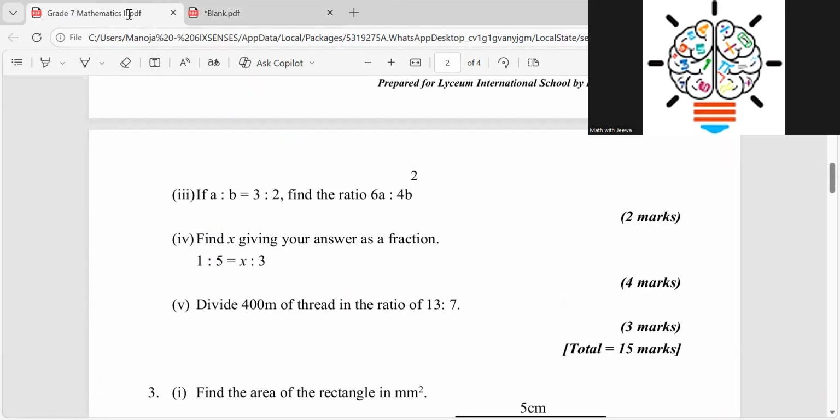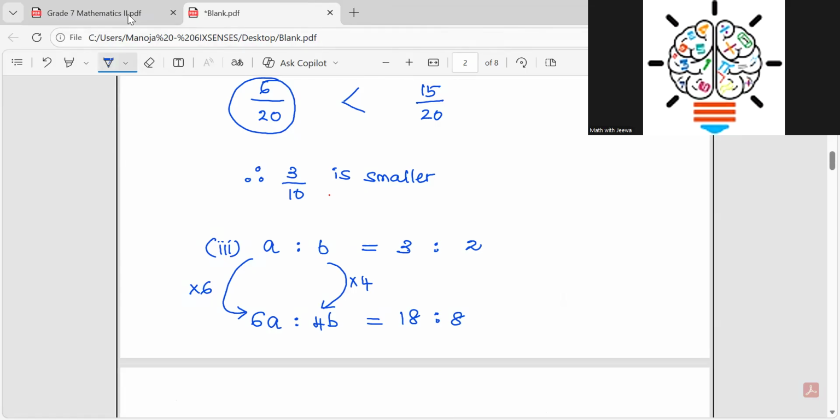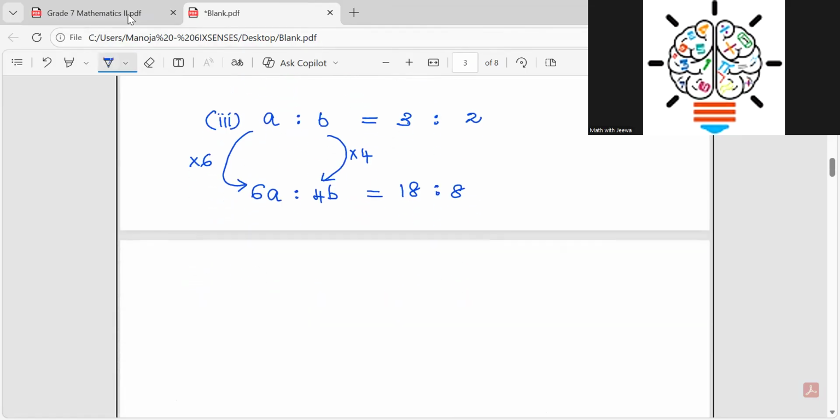So then find x, giving your answer as a fraction. 1 to 5, x to 3. So then how do you write this? 1 to 5 and x to 3, right? First of all, I told you that if it is a ratio, you can write this ratio as a fraction too.